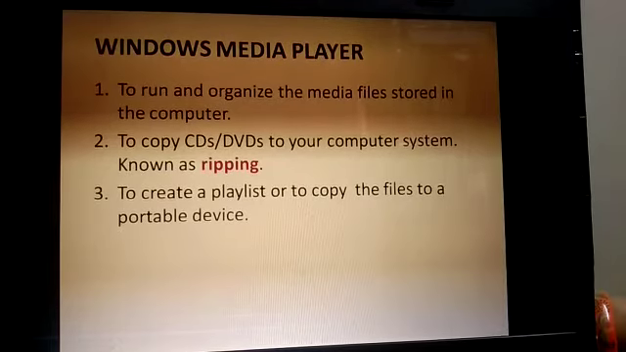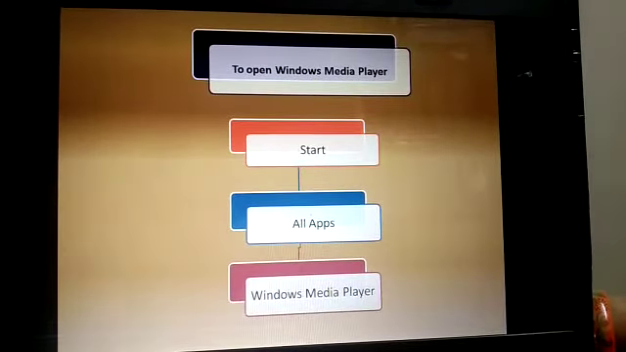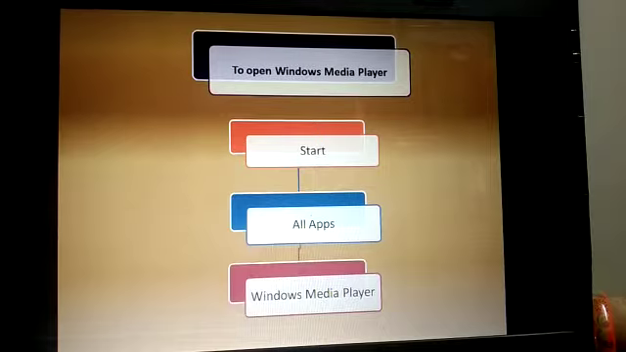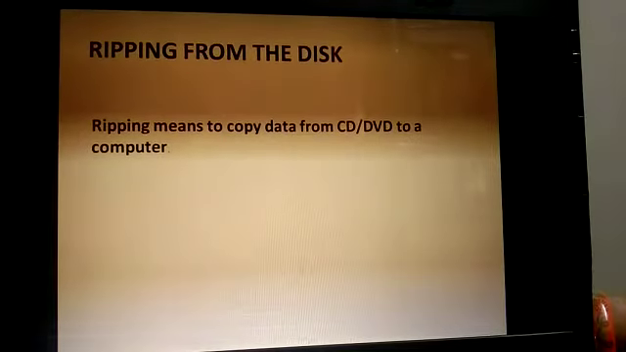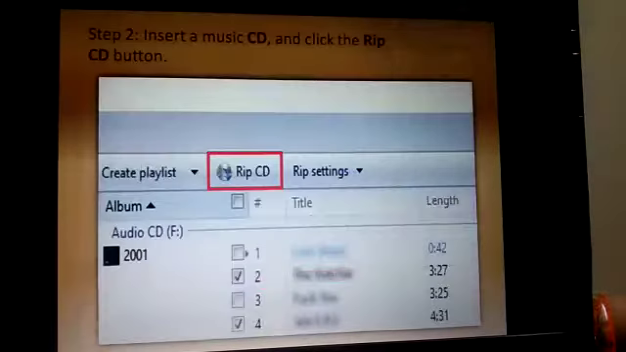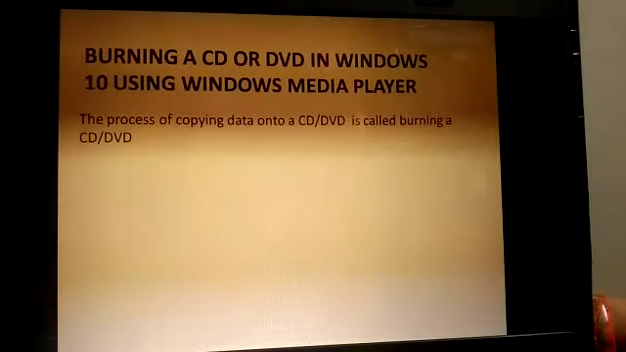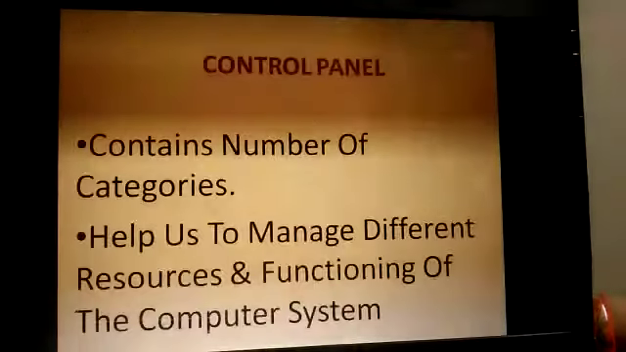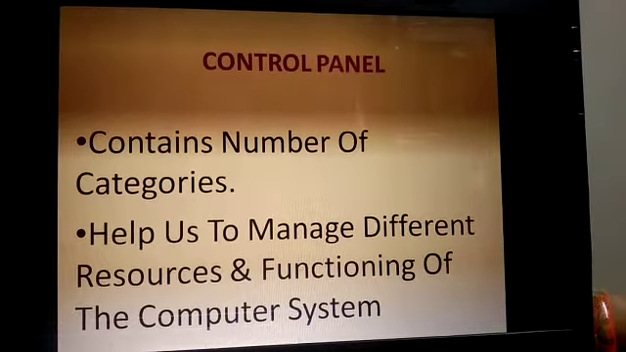Windows Media Player, this is what it looks like. How to open it? We have seen: Start, all apps, Windows Media Player. Ripping from the disk, this is all we have talked about and seen. Now, let us come to session 4. Here I will talk about the control panel.